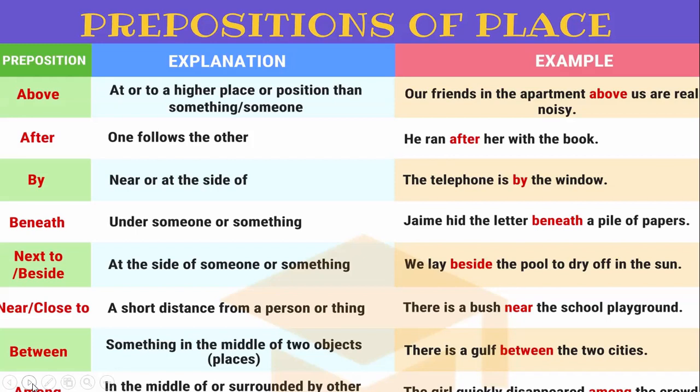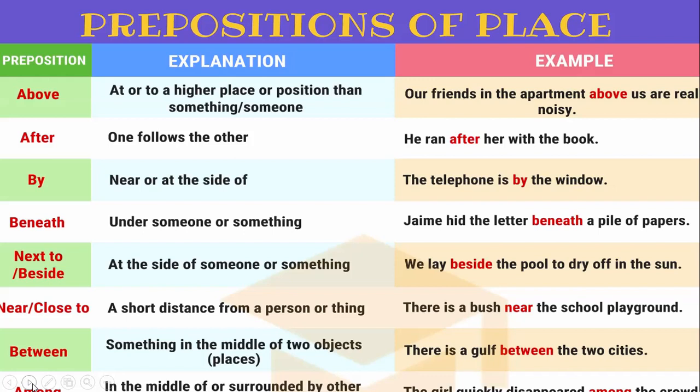When something is in the middle of two objects or places or persons. When we talk about two things, two persons, two objects or two places, we use between. For example, I will sit between grandpa and granny.